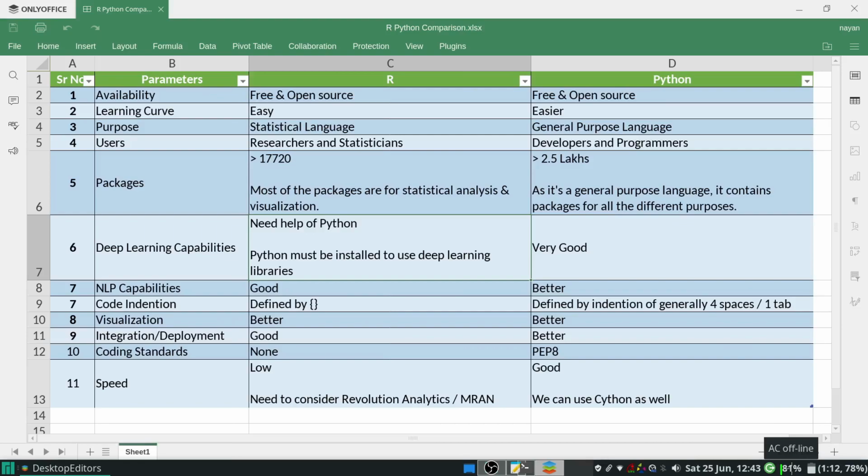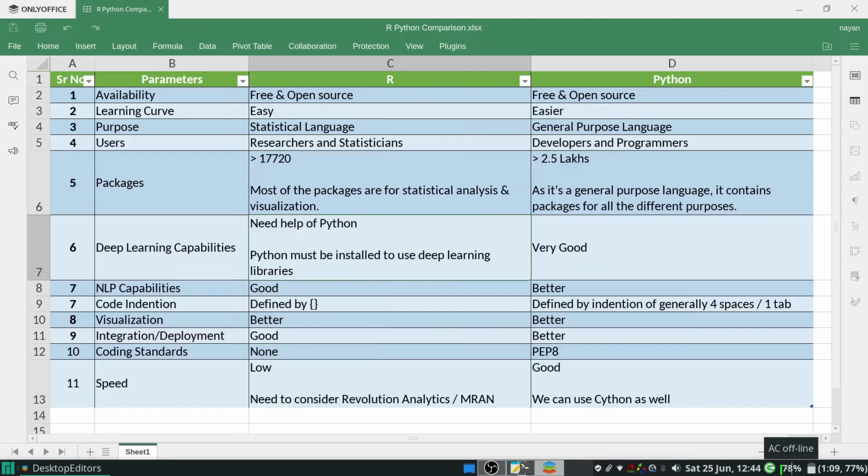Now, number of packages. R has around 17,000 packages, and the reason is that it is a statistical language. All the packages contain either statistics related stuff or visualization related stuff, and that's why it is merely around 17,000 packages, but they are sufficient for all kinds of statistical analysis. Whereas Python has more than 2.5 lakh packages, the reason being it is a general purpose language. So it has packages for web development, web scraping, machine learning, creating exe modules, creating games, all purposes.